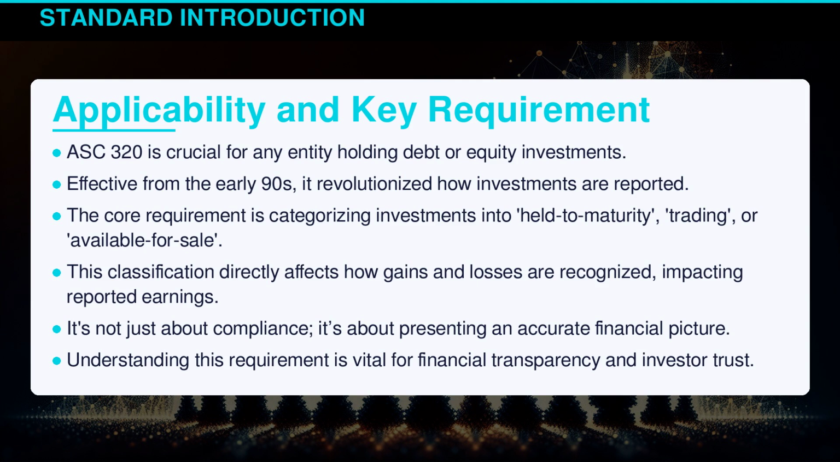ASC 320 is crucial for any entity holding debt or equity investments. Effective from the early 90s, it revolutionized how investments are reported. The core requirement is categorizing investments into held to maturity, trading, or available for sale. This classification directly affects how gains and losses are recognized, impacting reported earnings. It's not just about compliance, it's about presenting an accurate financial picture. Understanding this requirement is vital for financial transparency and investor trust.